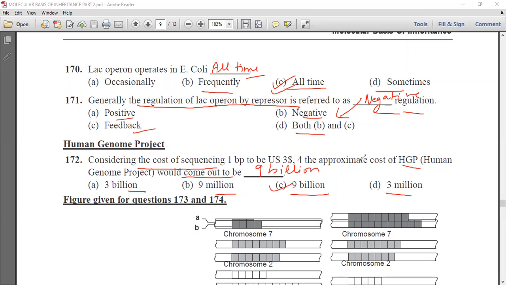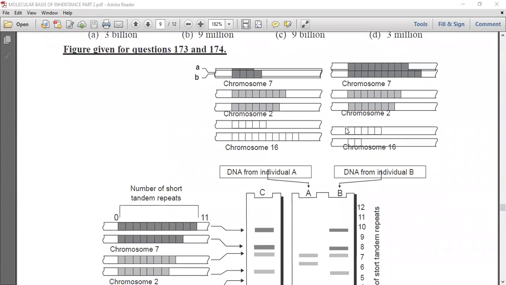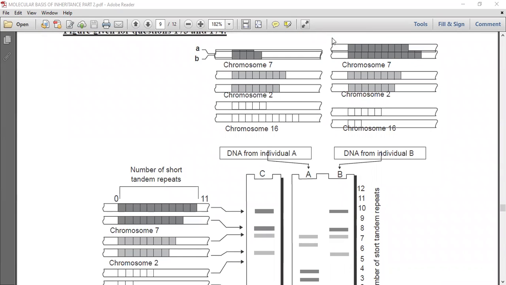Now, here a figure is given and we have to identify this figure and answer certain questions relating to it. Seeing this figure, we can see that it represents DNA fingerprinting. First of all, we should understand what DNA fingerprinting is.